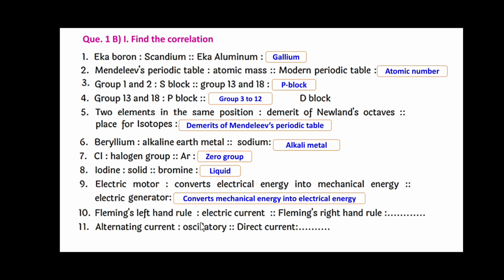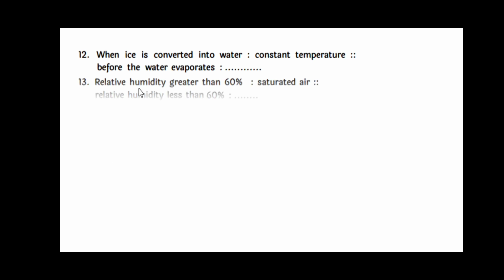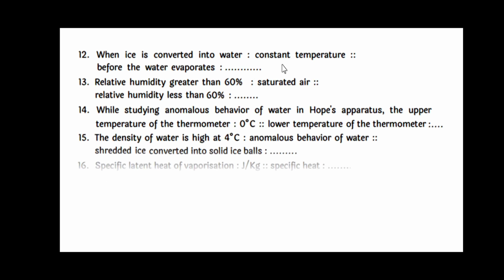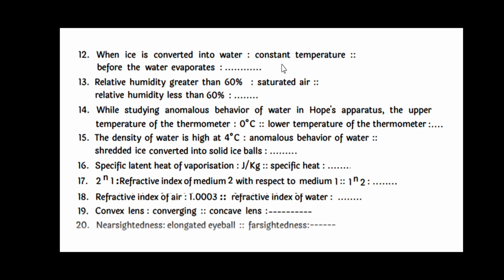Fleming's left-hand rule relates to the force on a current-carrying conductor, whereas Fleming's right-hand rule relates to the direction of induced current. Alternating current is oscillatory in nature, whereas direct current is non-oscillatory. We'll see the next question, number 12. When ice is converted into water, the temperature is constant. Before the water evaporates, that is, turns into the gaseous state, the temperature is increasing.